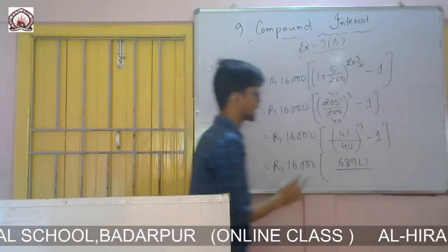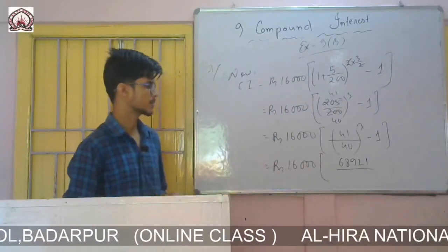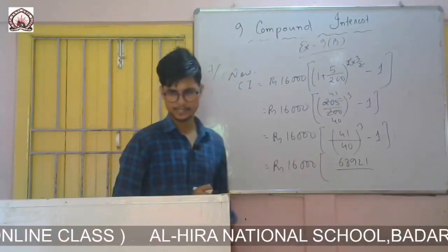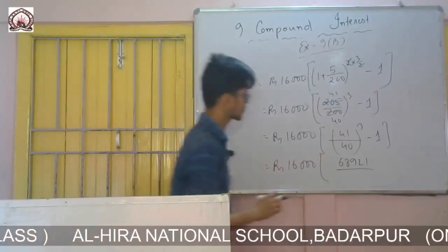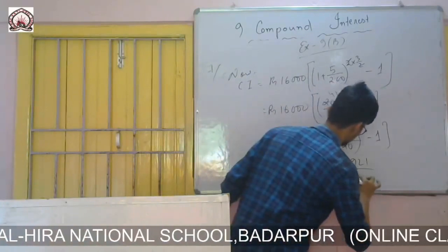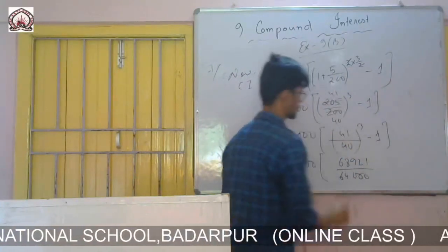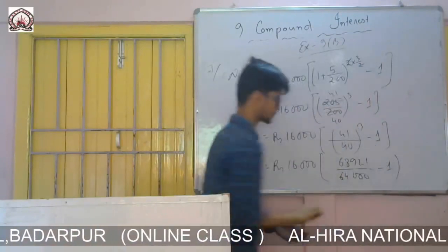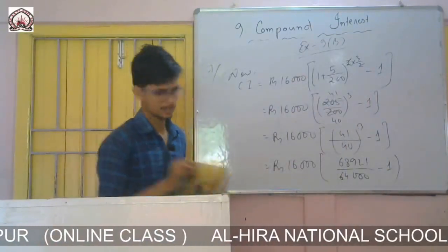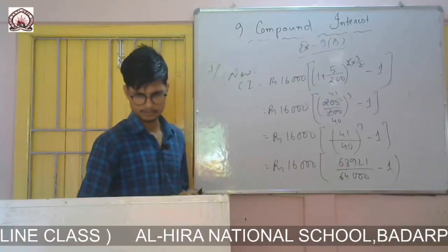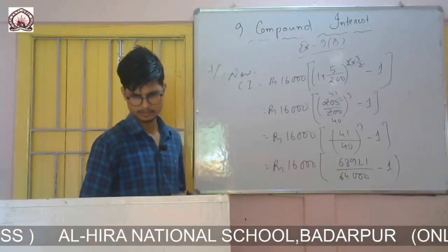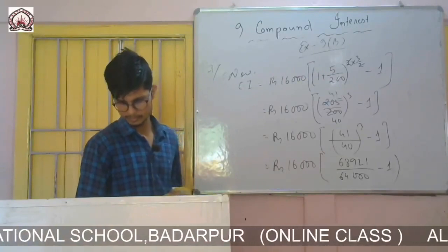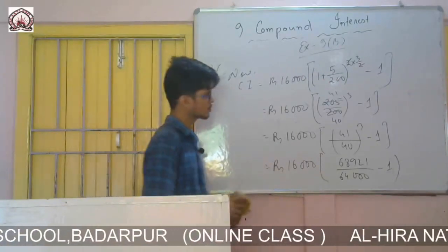I just calculated it earlier. So 41 cube was 68921 and 40 cube it is 64,000, minus 1.